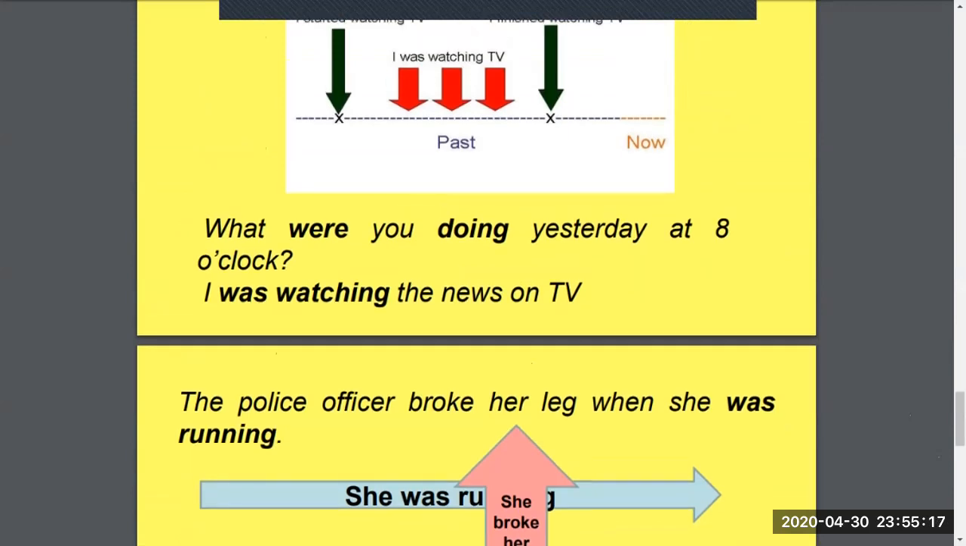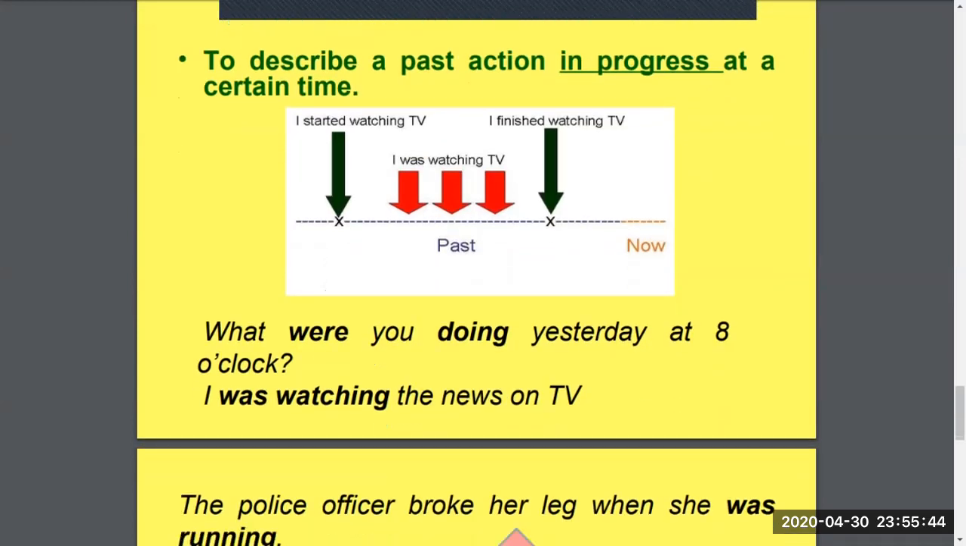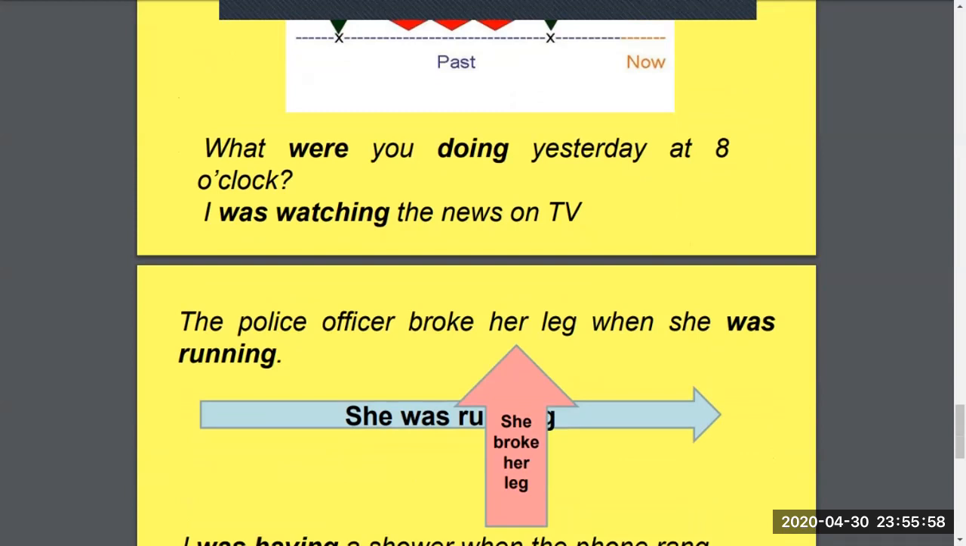All right, let's see over here what this information covers. Uses of past continuous to describe a past action in progress at certain time. So that's what I like to always mention to my students. When you see the word continuous, that means it is still going on, continued, right? In progress at certain time. I started watching TV. I was watching TV. I finished watching TV. And now, right? So, what were you doing yesterday at 8 o'clock? I was watching the news on TV.